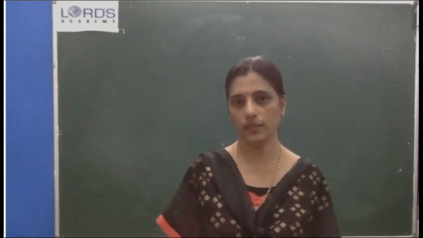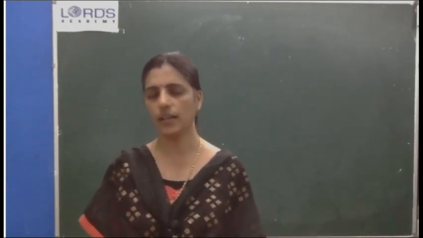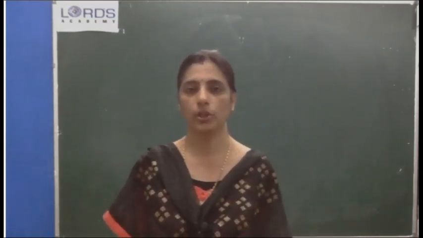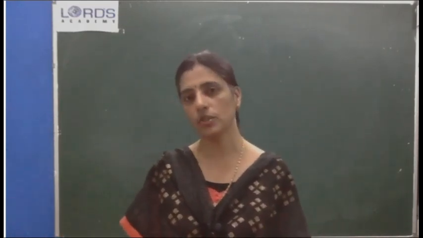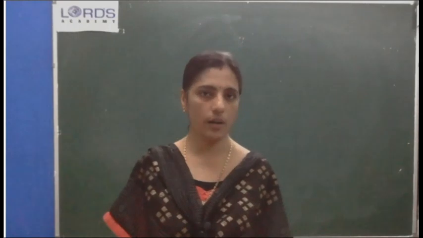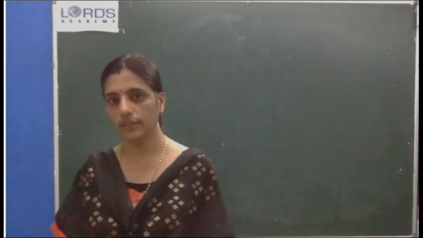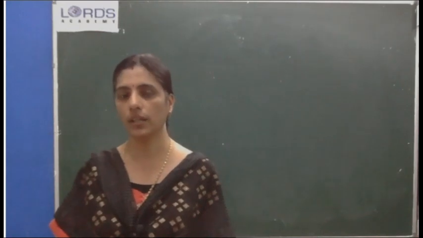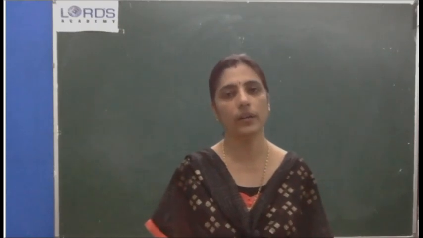Second note, what was it? Cube of an odd number is always odd. I am not writing anything on the board because we have explained well in the last class. Now you listen to me and I will tell you orally the examples also. Cube of an odd number is always odd. Example 3. 3 is an odd number. What is its cube? 3 into 3 into 3, that is 27. 27 is also odd. So cube of an odd number is always odd.